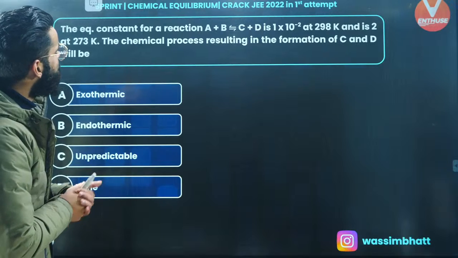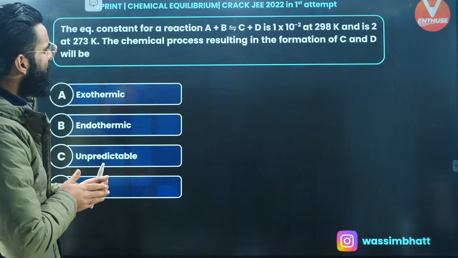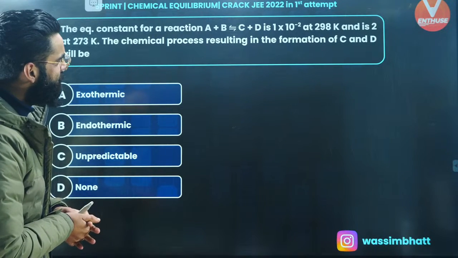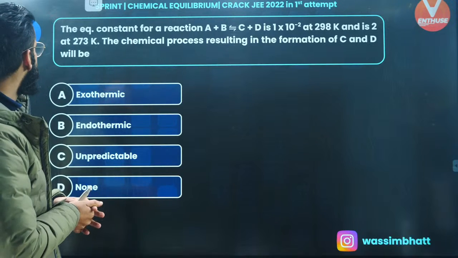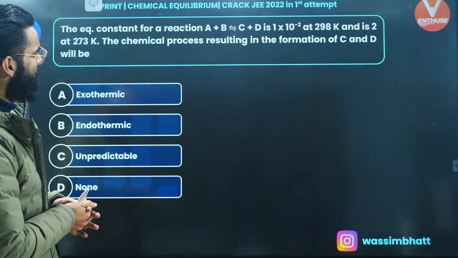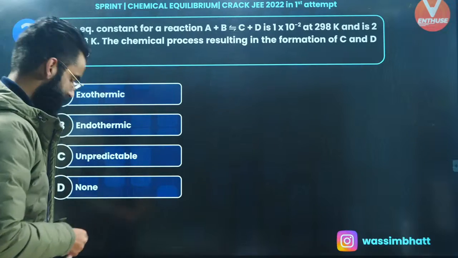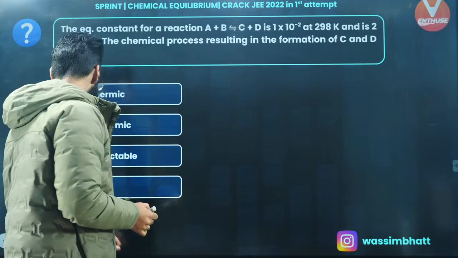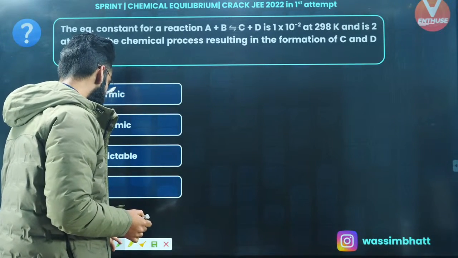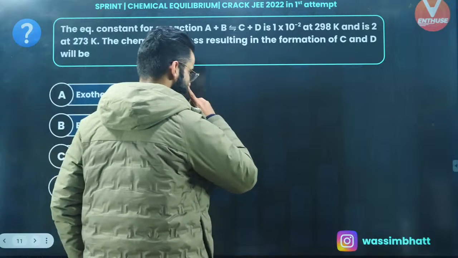The equilibrium constant for a reaction A plus B in equilibrium with C plus D is 10 raised to the power minus 2 at 298 Kelvin and is 2 at 273 Kelvin. The chemical process resulting in the formation of C and D will be. Okay. See guys, what is the concept involved in this question? Let me make you understand the concept first of all. Then we'll talk about a few important things.